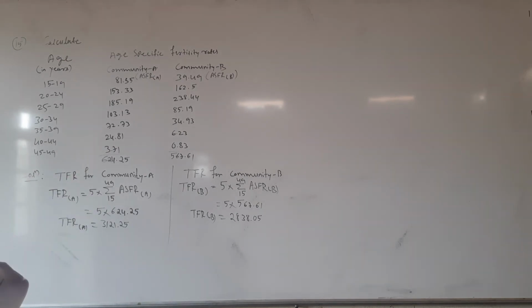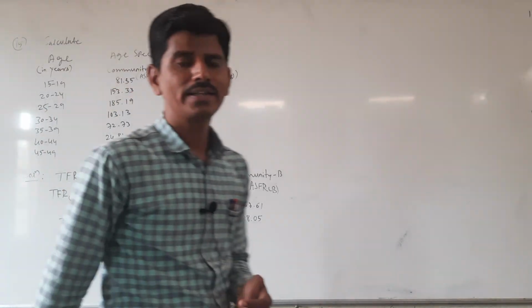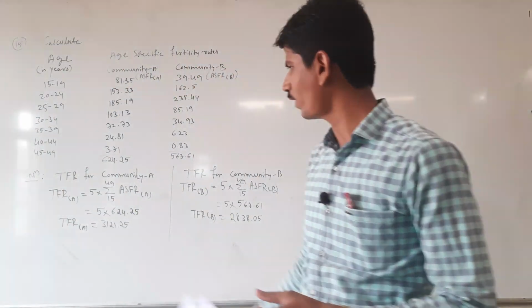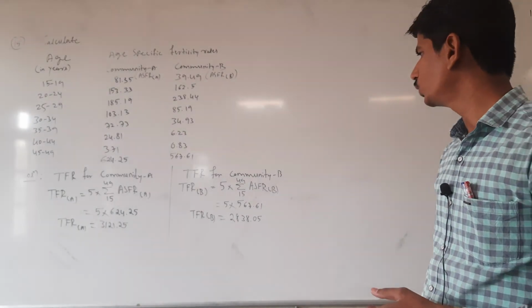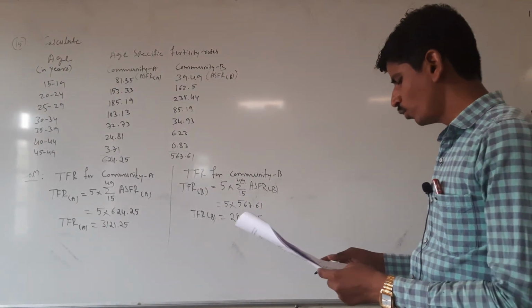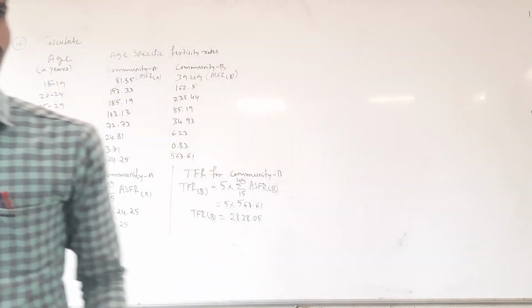See here, and compare the fertility of two communities. Here, the more the TFR, the more fertile. Which one is the highest? That is the more fertile. Here TFR for A is 3121.25 and TFR for B is 2838.05. Here community A is more fertile.